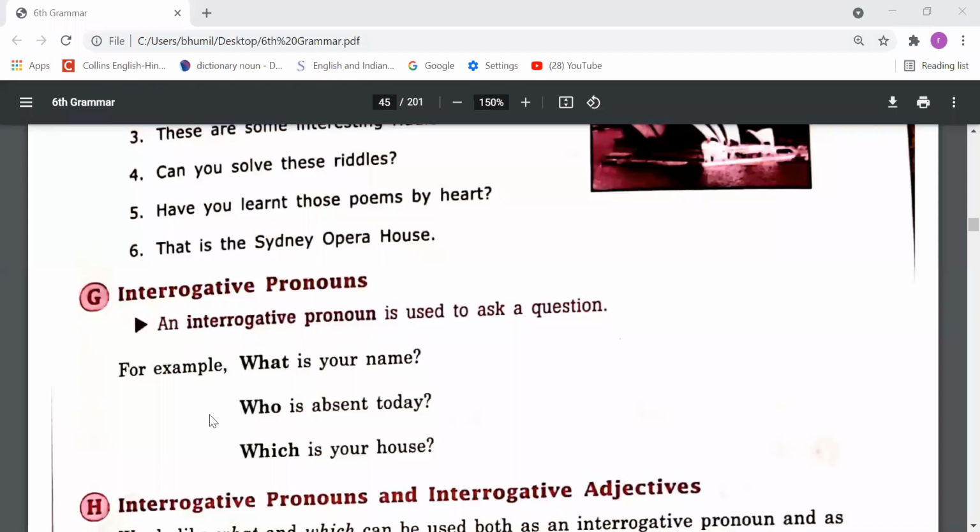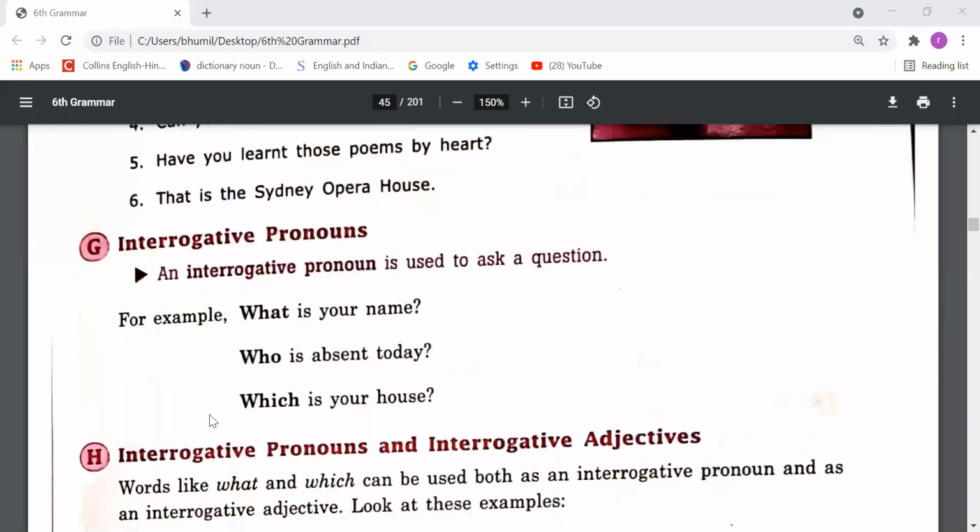So in simple words, we can understand, dear students, which words are used to ask questions. Those words are called interrogative pronouns. What, who, which, these are the interrogative pronouns.